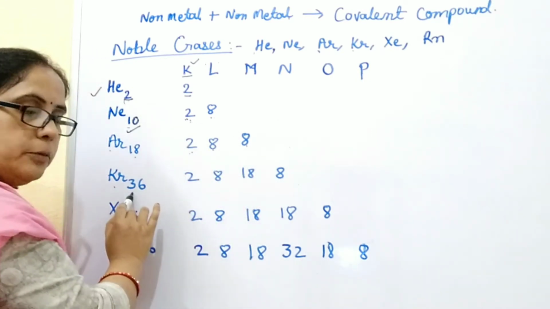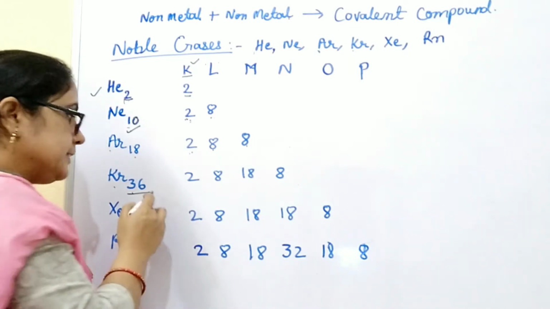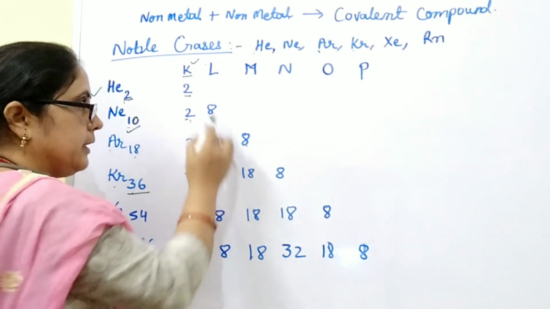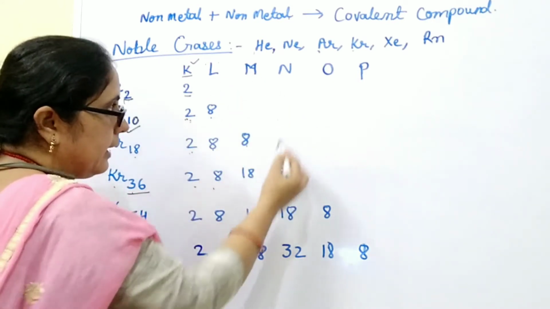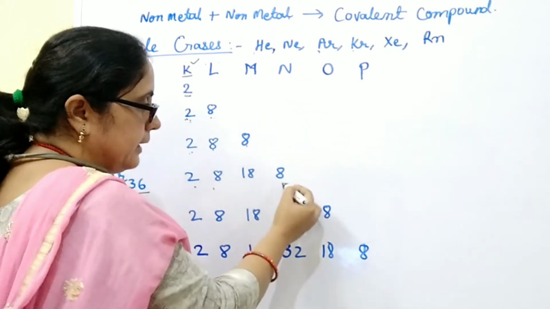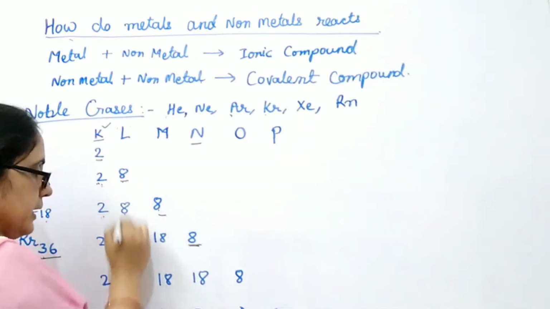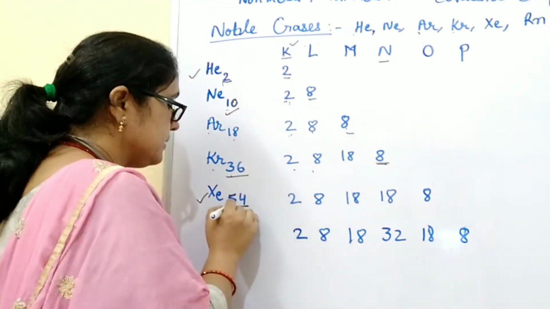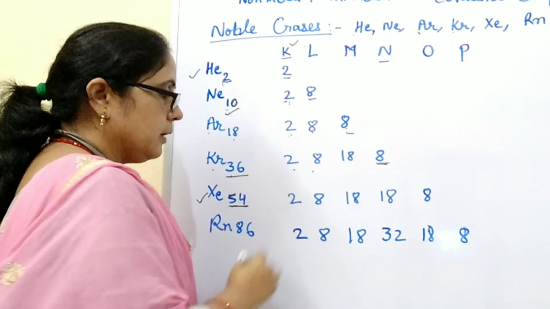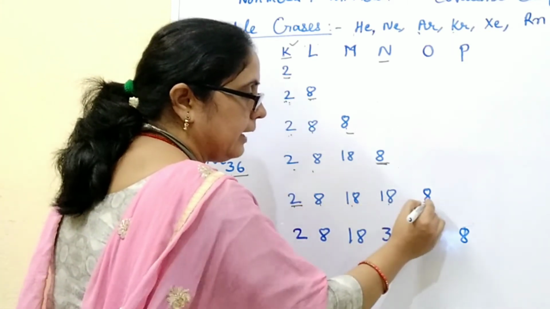Krypton has atomic number 36, which means it contains 36 electrons, and these 36 electrons are distributed in different shells as 2, 8, 18 and 8. The N shell contains 8 electrons. This outermost shell is called the valence shell. Now in the case of xenon, the atomic number is 54 and the electronic configuration is 2, 8, 18, 18, 8.